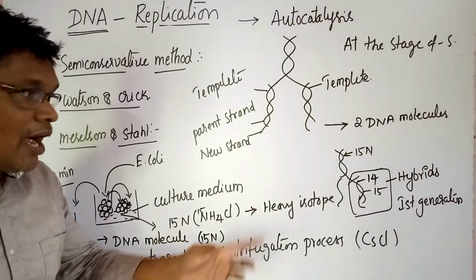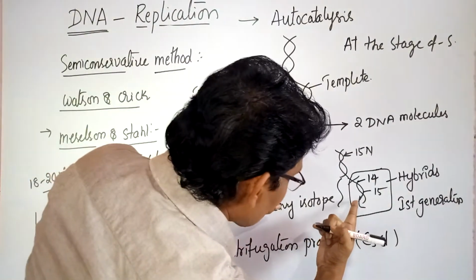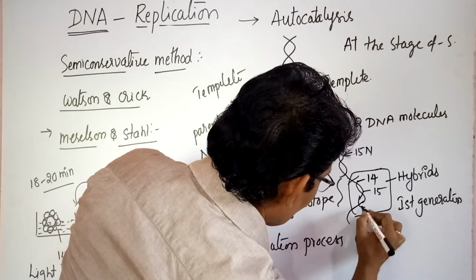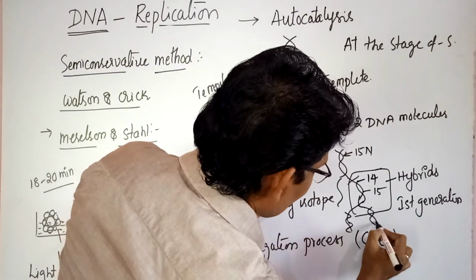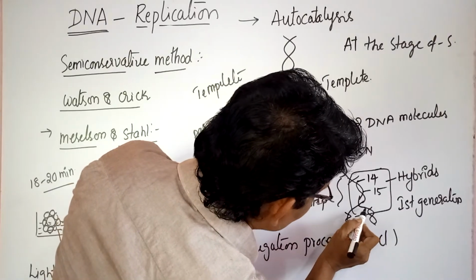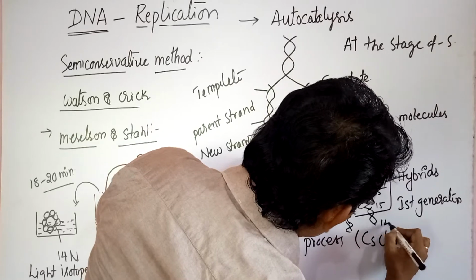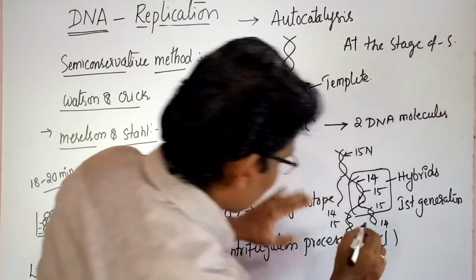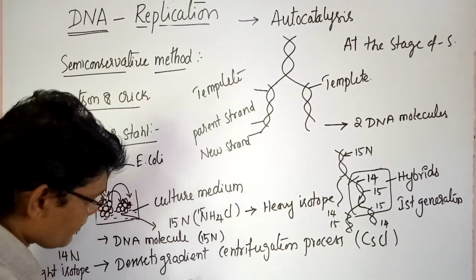So what would happen after 40 minutes? After 40 minutes, this is also semi-conservative replication. So these are separated. Therefore, in this one of these is 15, another one is 14. In this, 14 plus 15. So in this process, the first generation